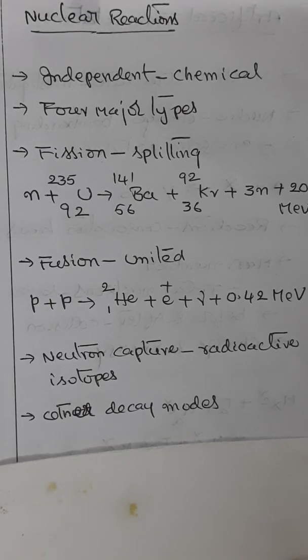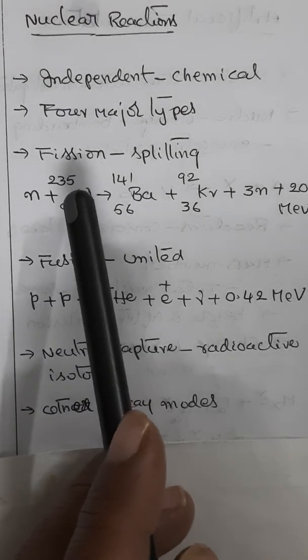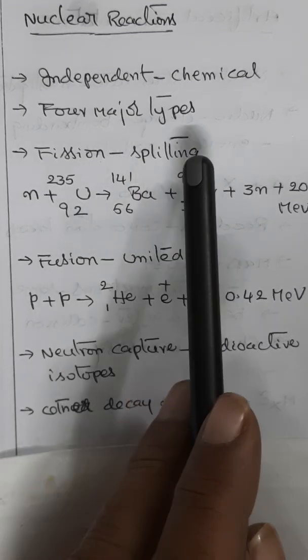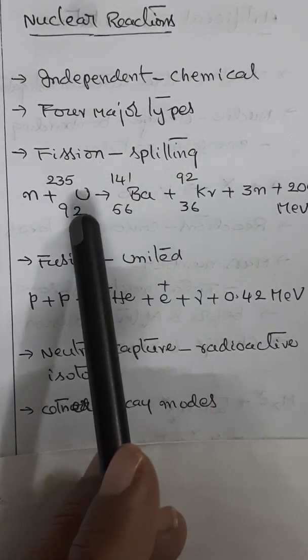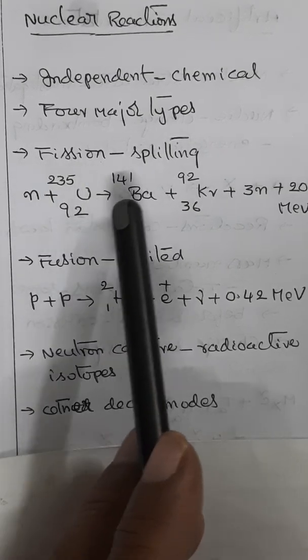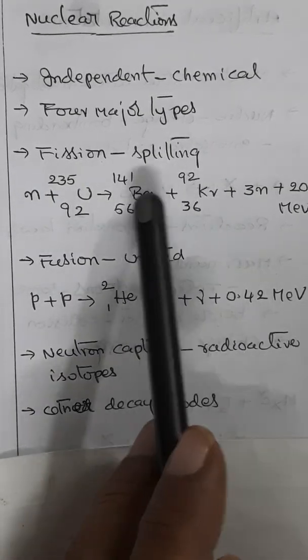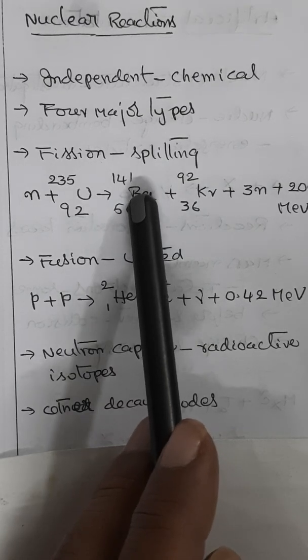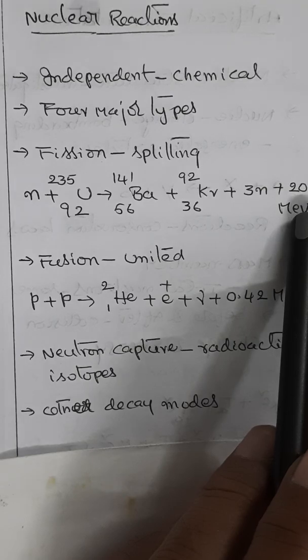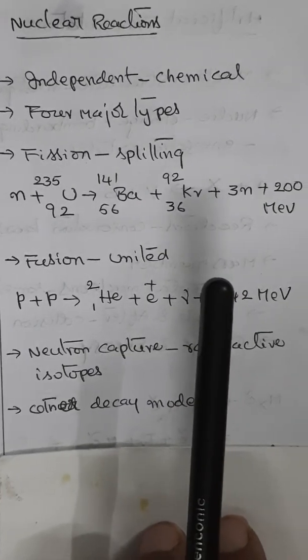There you can see four major types of nuclear reactions. The one is fission. Fission is the splitting of a nucleus into two daughter nuclei. For example, you take uranium-235. When bombarded with a neutron, it is broken into two daughter nuclei. One is barium, another is krypton, along with the release of 3 neutrons and 200 million electron volts of energy.